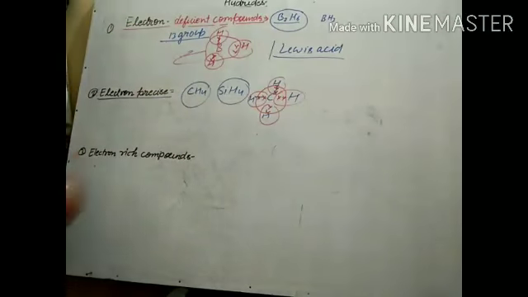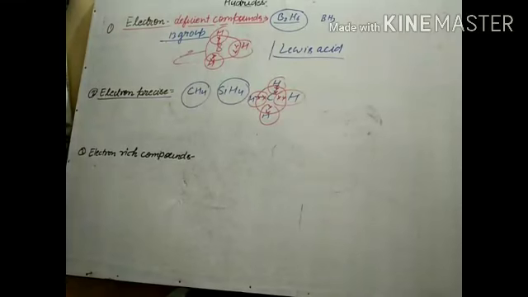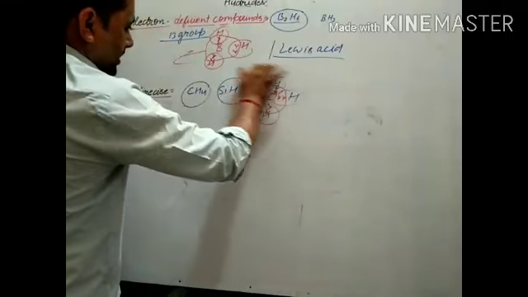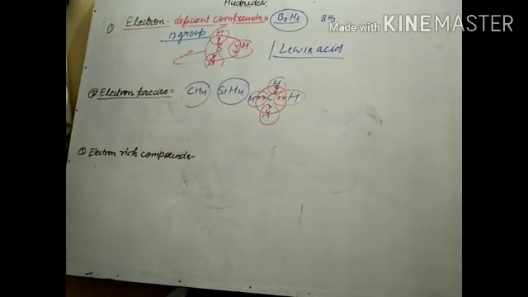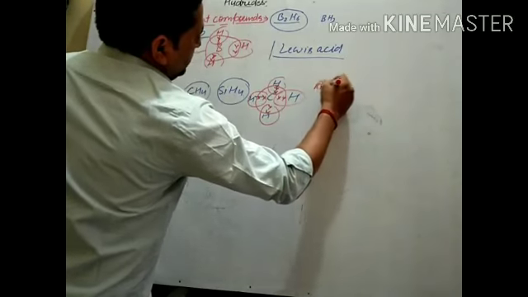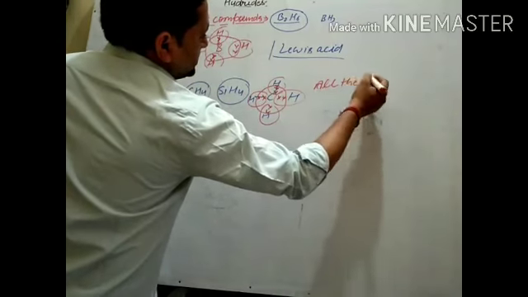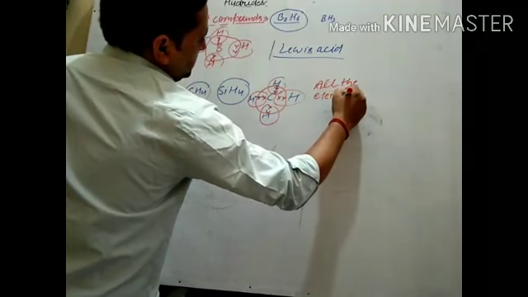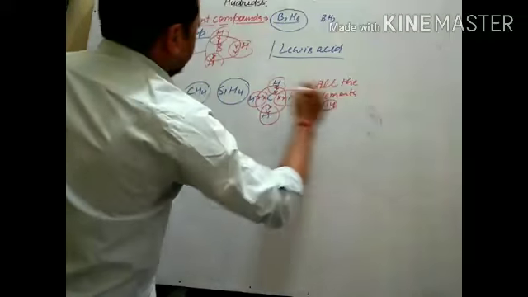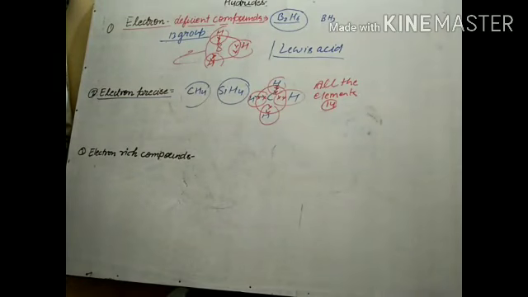So here we are talking about the electron precise compounds. Electron precise compounds have enough electrons to write their Lewis dot structure. We can easily write the Lewis dot structure of an electron precise compound. And the other thing we see here, all the elements are from group 14. All the elements of group 14 form electron precise compounds.